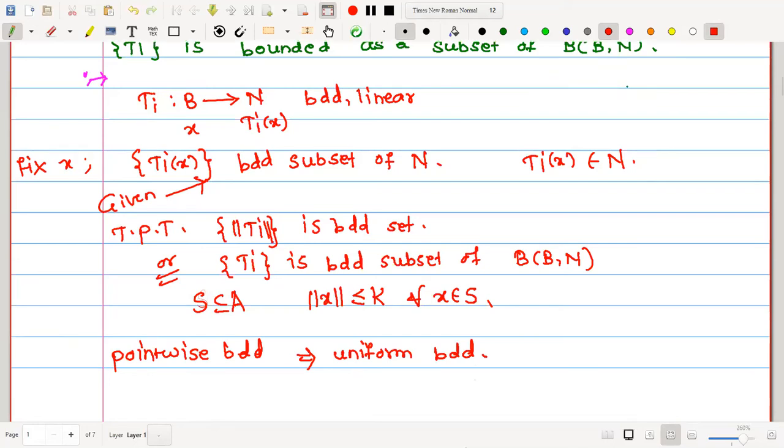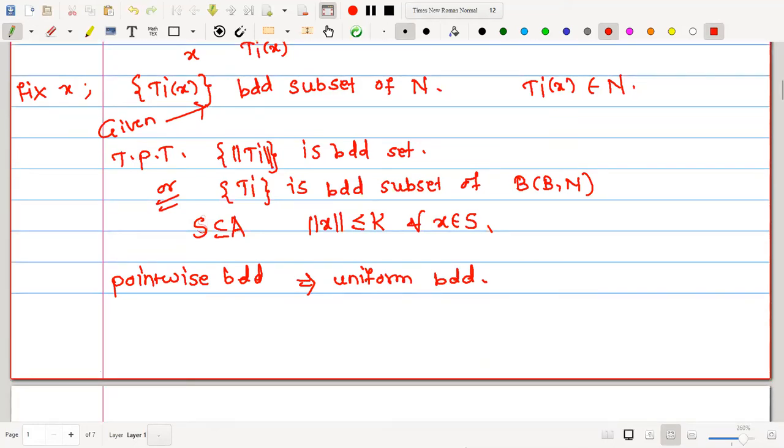Therefore, the meaning of the theorem is simply: if the domain is a Banach space, then pointwise boundedness implies uniform boundedness.